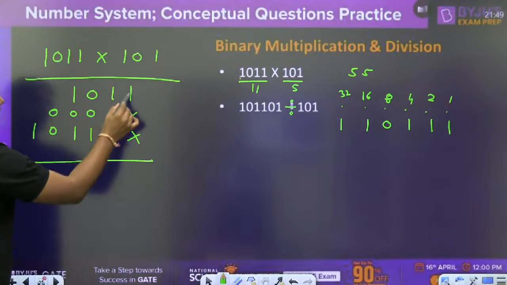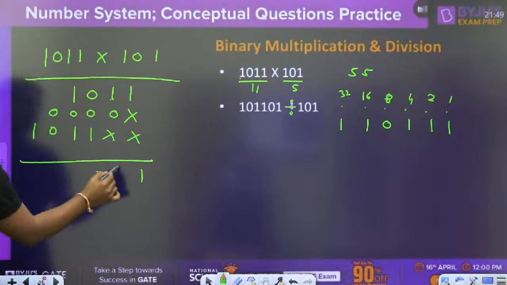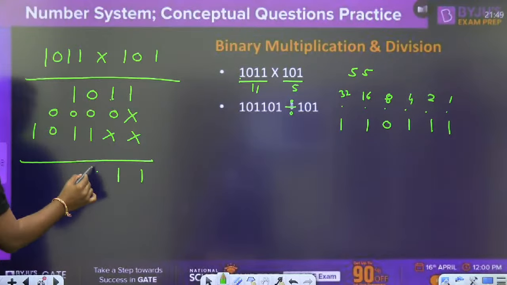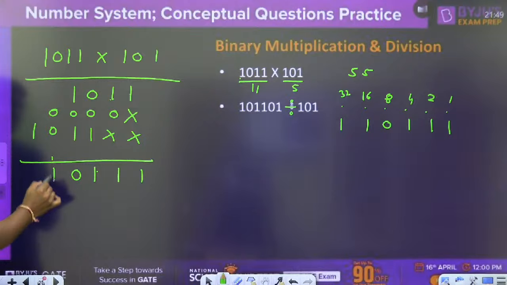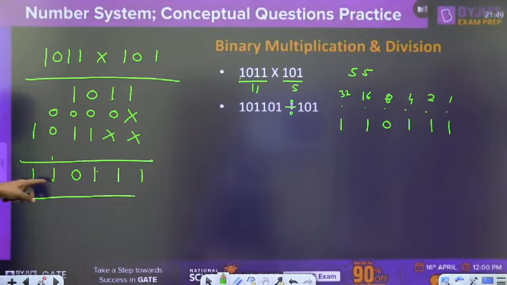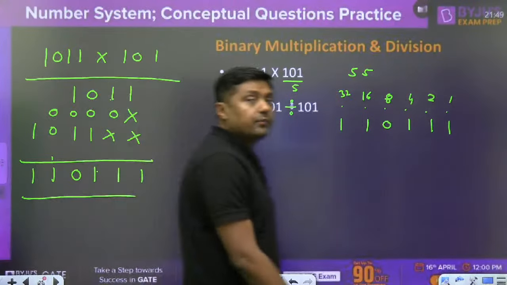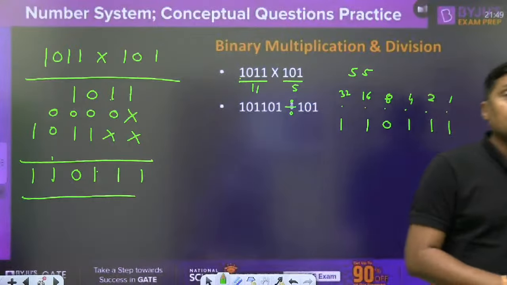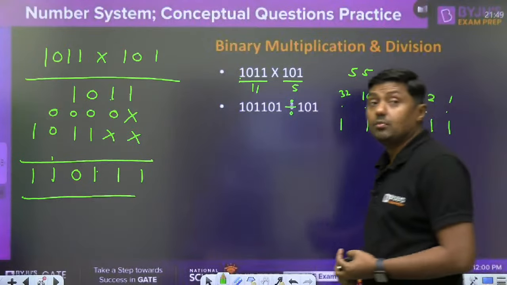Then add, with a carry. We are getting the same answer, 110111. That is the multiplication, a very simple multiplication of these numbers.